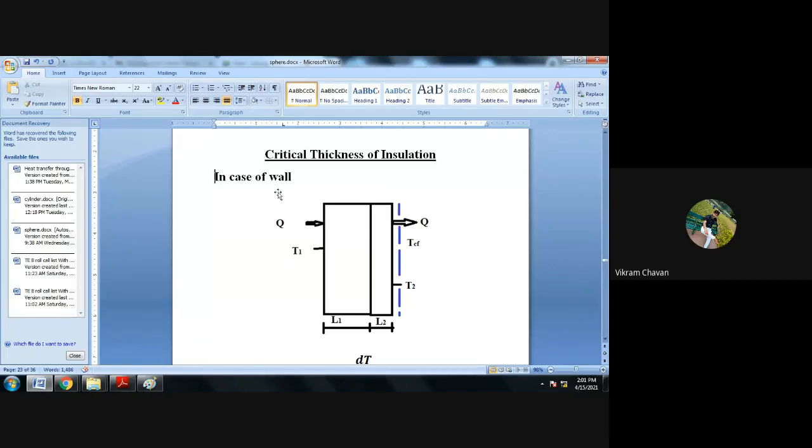Okay, so in the last lecture we discussed one important point, that is critical thickness of insulation, or critical radius of insulation. We discussed the critical radius of insulation for cylindrical geometry. We will take the write-up for the same initially, and move ahead to the critical radius of insulation for sphere and problems on this concept.